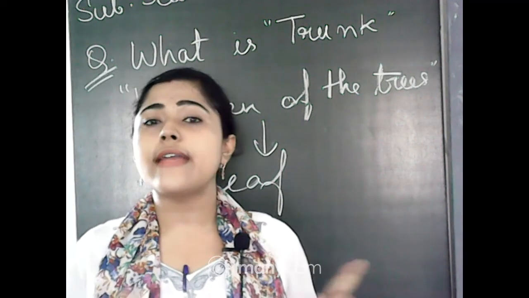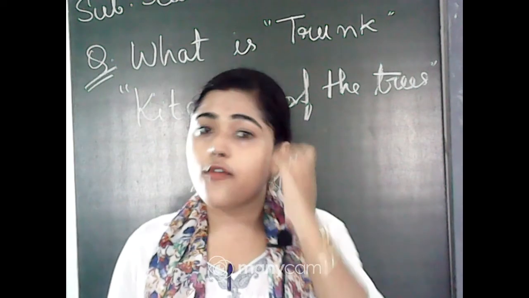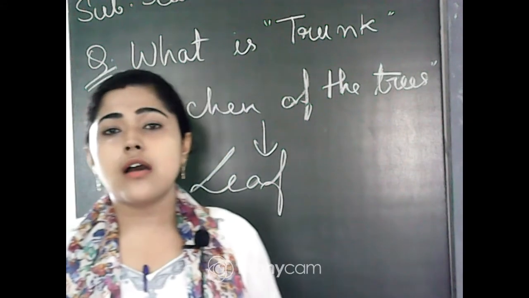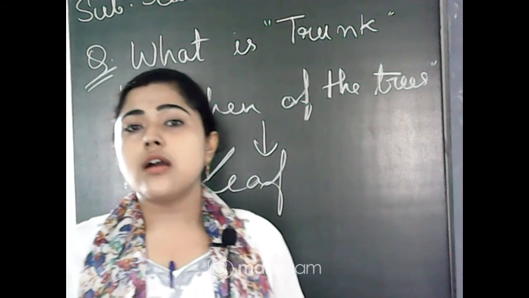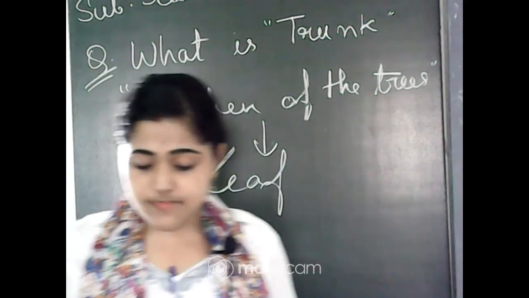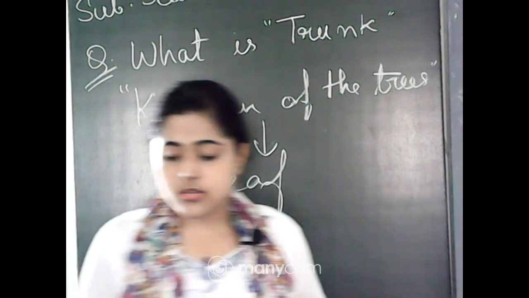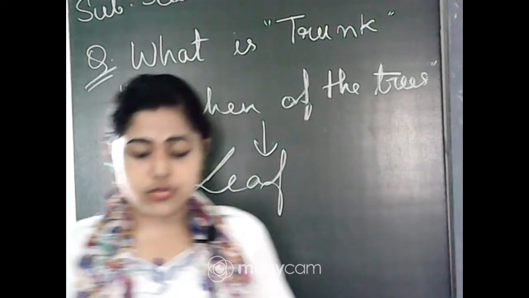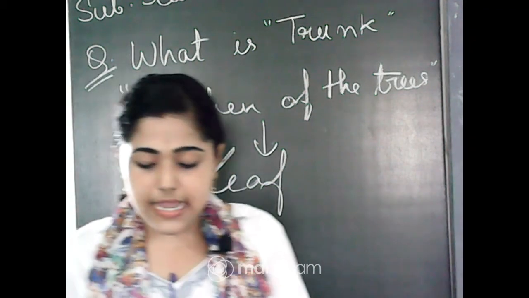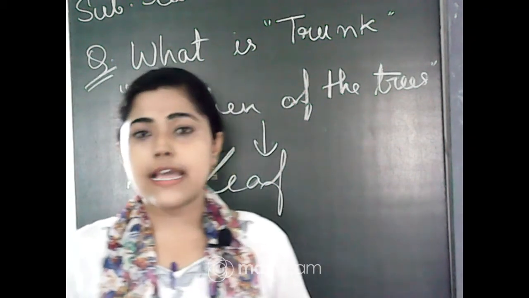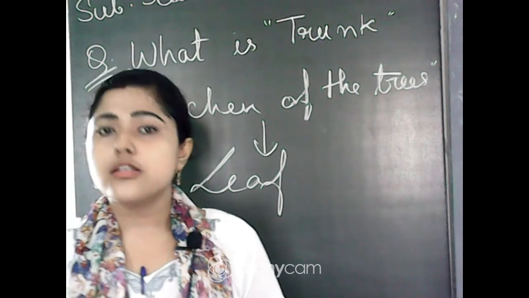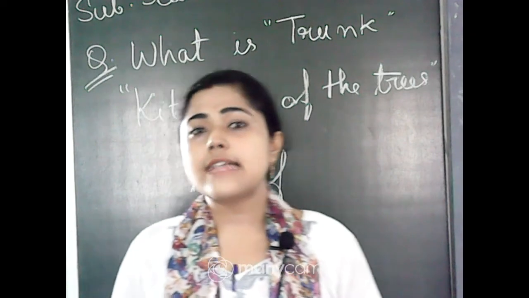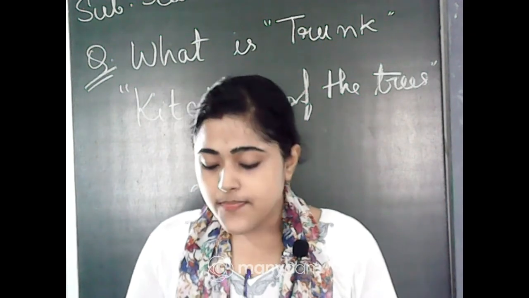As you know, rain is the main source of water, and roots help the trees. The rainwater first goes to the soil, and the roots help the trees to get water from the soil. Okay, so that is the function of roots.